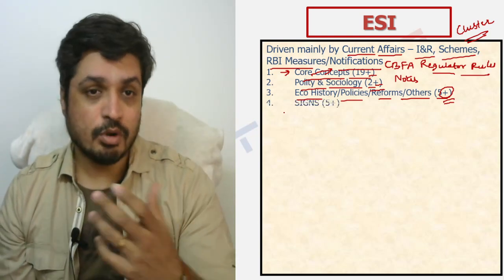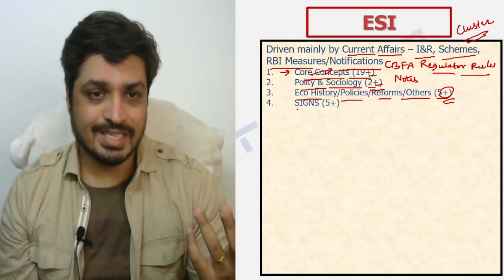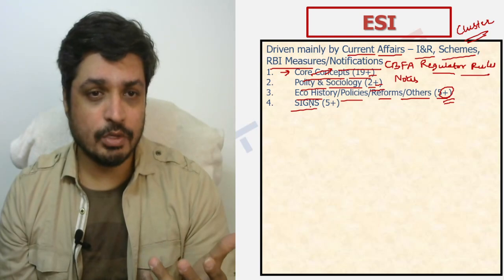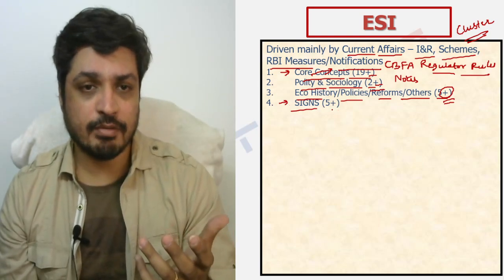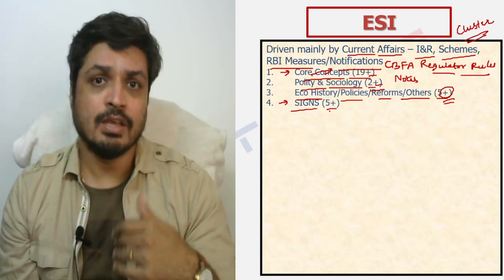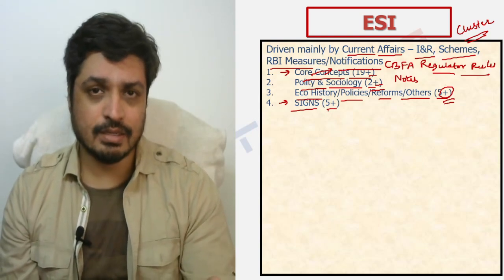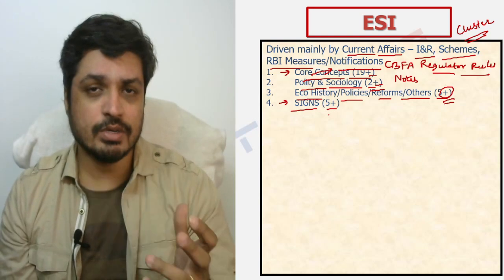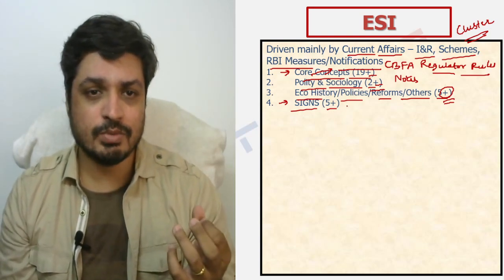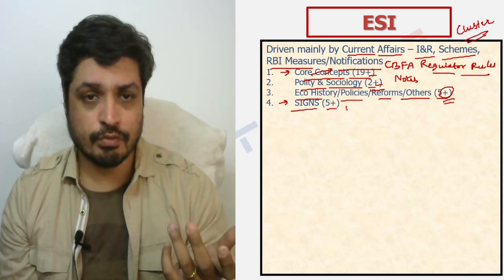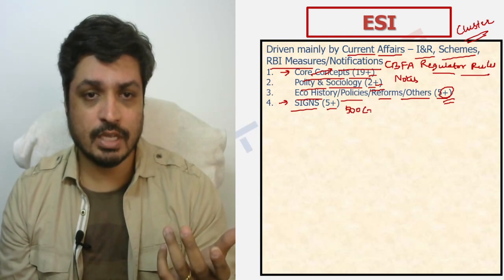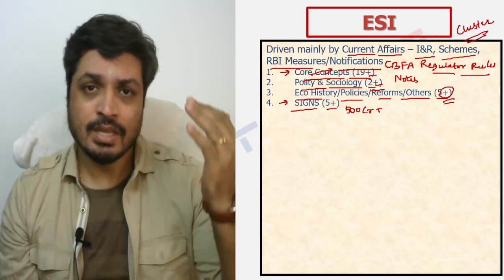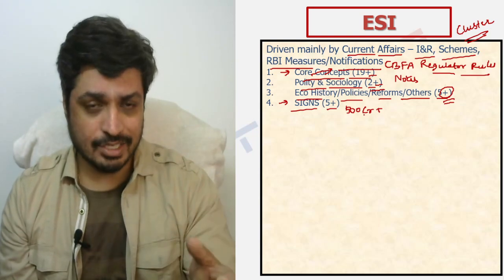Moving on to another very important segment, which I discussed earlier as well, which is basically your schemes in the news, and we call it signs, right? And again, there are 5 plus lectures in that. Again, when I say 5 plus, more lectures will get added in the subsequent weeks and months. The thought process here is that you have to try and cover schemes holistically, especially the ones which are in the news. And of course, you also have to look at covering those schemes which have an allocation of 500 plus crores split across ministries. So all of that actually gets covered.